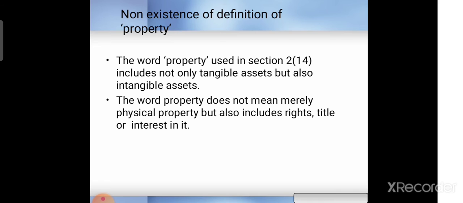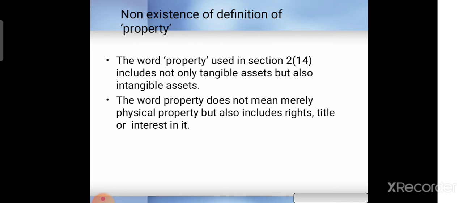Now, regarding the definition of property: we don't have an exact and proper definition, but the word property used in section 2 subsection 14 includes not only tangible assets but also intangible assets. Property can be both. Tangible assets are those you can see and touch. Property can also be intangible assets, like your goodwill or your patents, anything which you can't see and touch, goodwill especially.